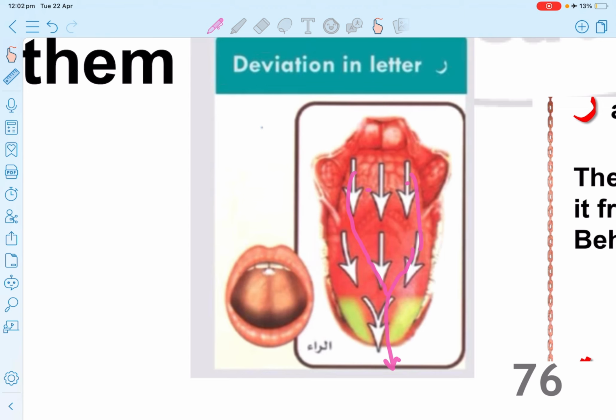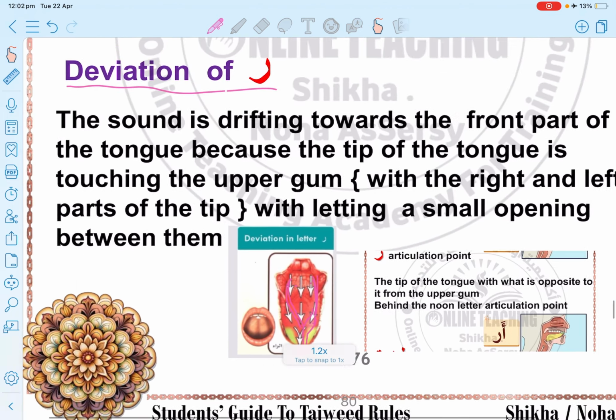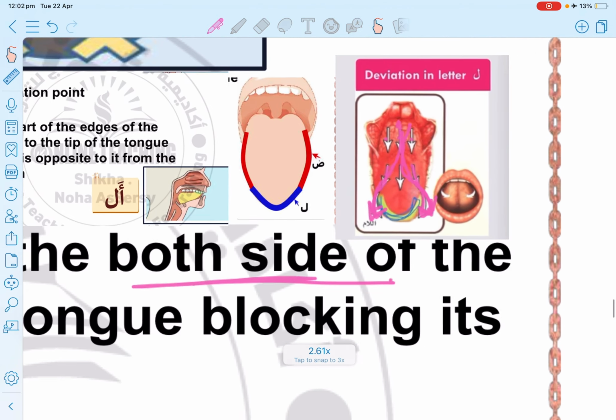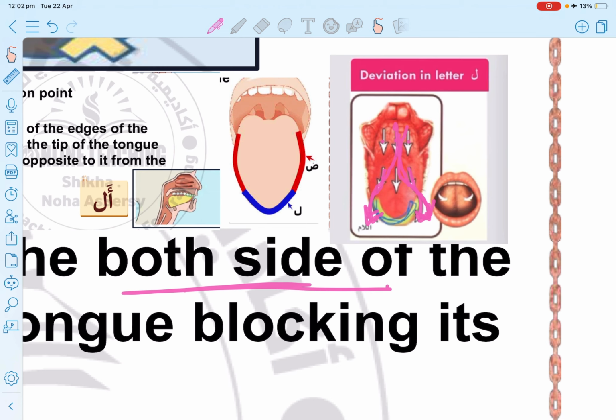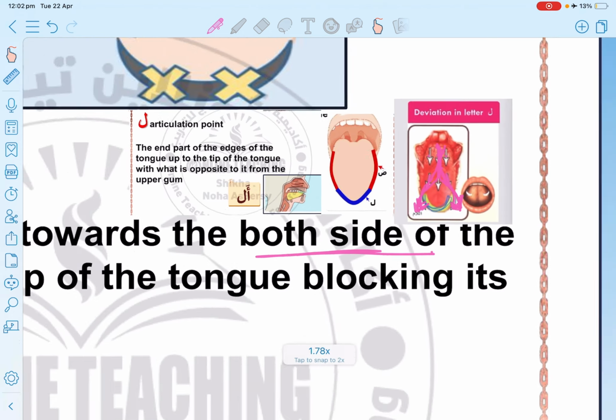So the sound will be drifted from the two sides and all come in the middle here. It's the opposite of the lam. In the lam, we mentioned before that the sound will be drifted from the middle, and then come to the two sides. So lam is the opposite of the ra.